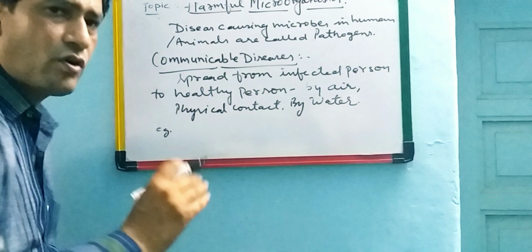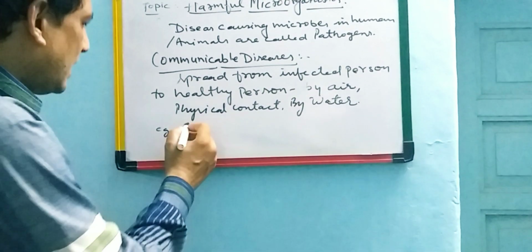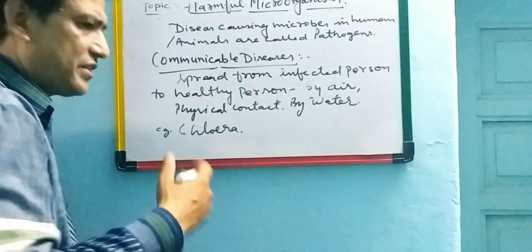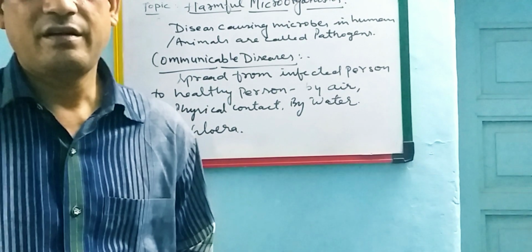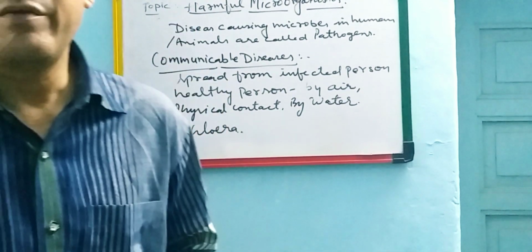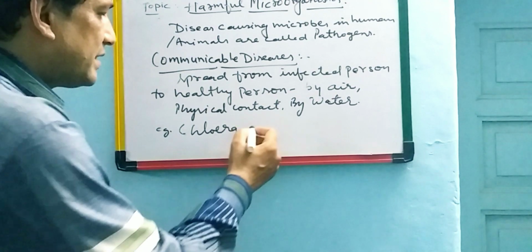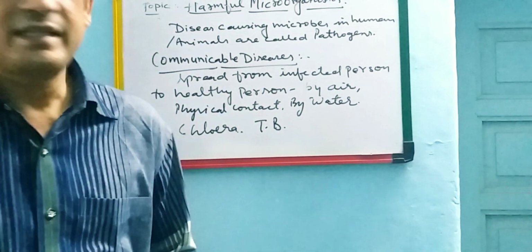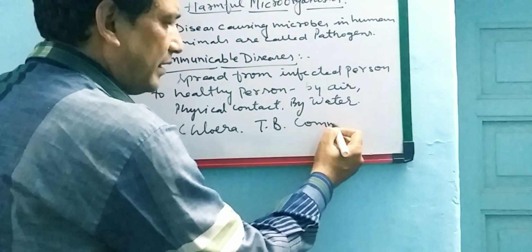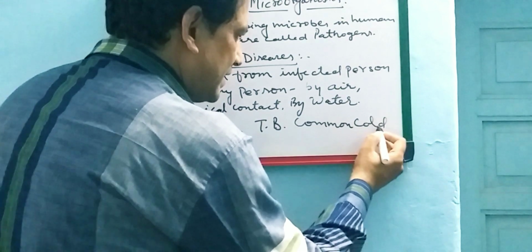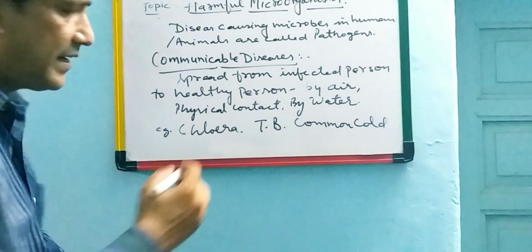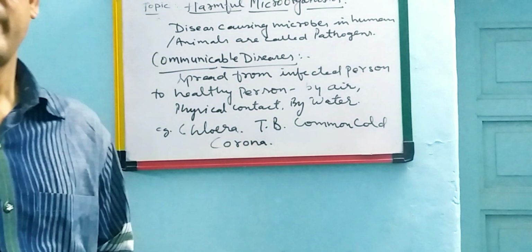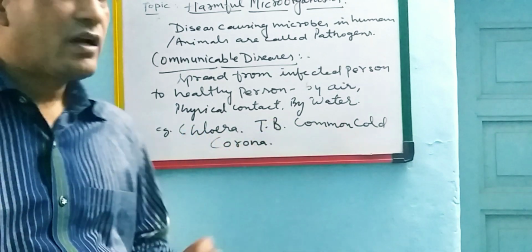For example, some common examples of these diseases are cholera. In this disease, the infection of the stomach takes place and loose motions are there, and this is because of cholera bacteria, Vibrio cholerae. One more is tuberculosis, also called TB, which is also a bacterial disease. And common cold, and the very famous disease nowadays, COVID-19 corona. It is because of virus infection. So these are some examples of communicable disease.